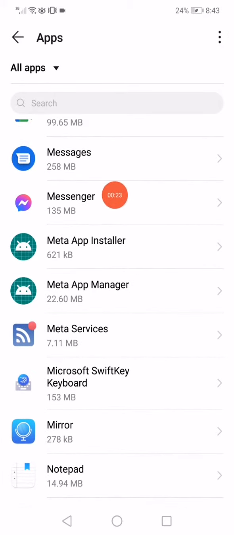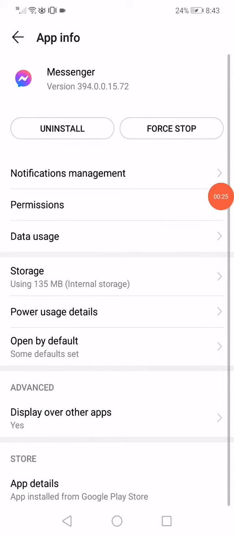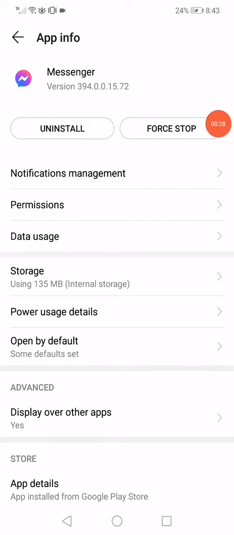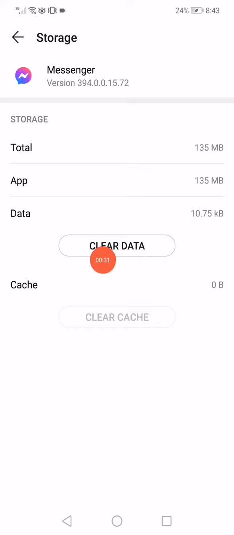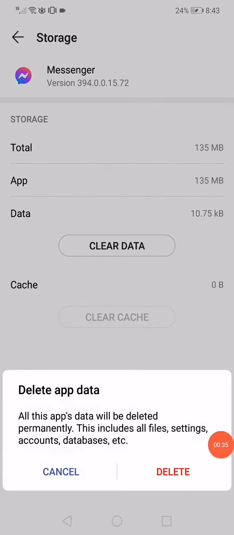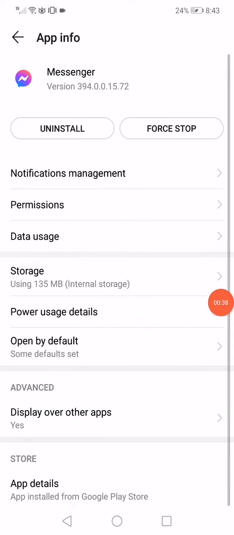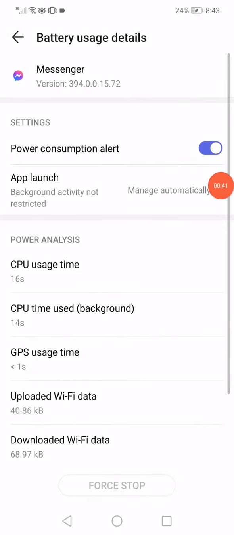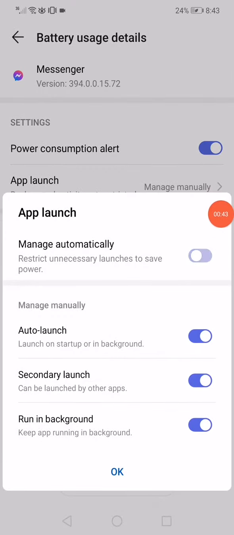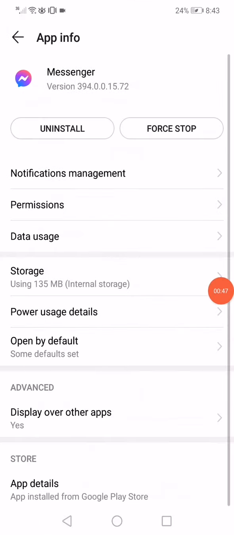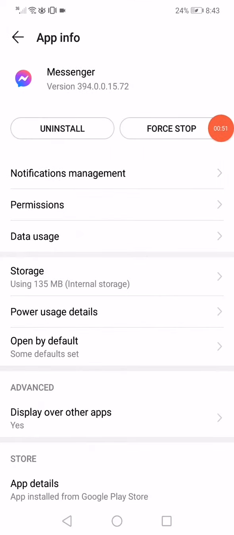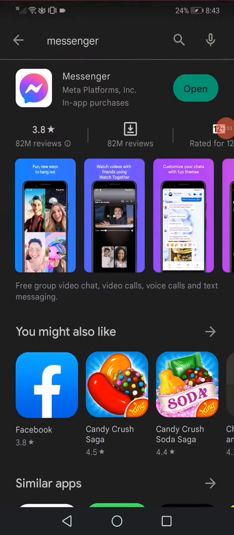Click on Facebook Messenger and then click on force stop, and after that click on storage and then click on clear data and click on delete. Go back, click on power usage details, click on app launch, disable the manage automatically, and make sure to enable these three options. Click OK and click on force stop again, and then go to the Play Store or the App Store if you have iPhone, search for Messenger and update it.